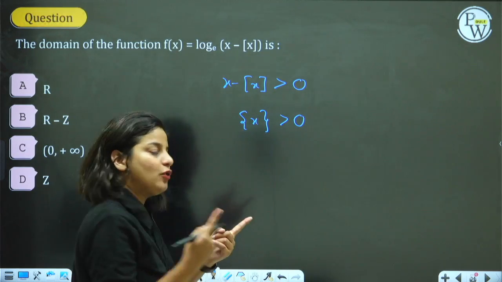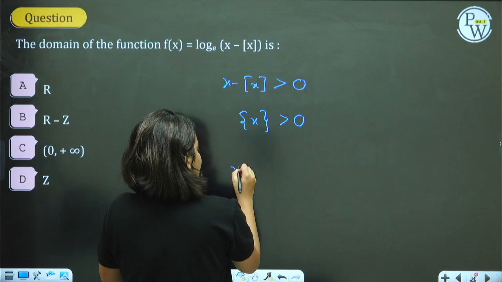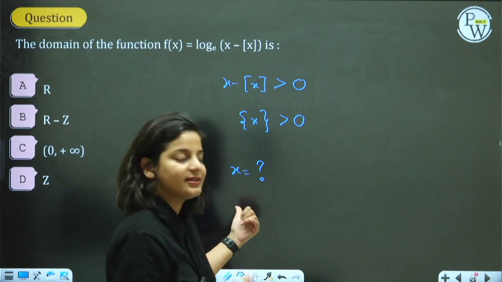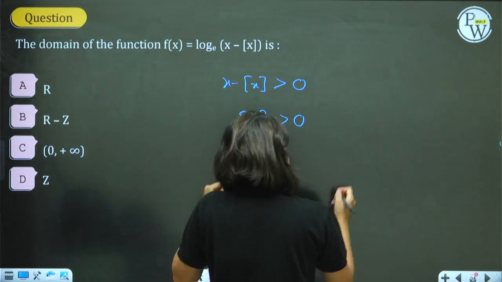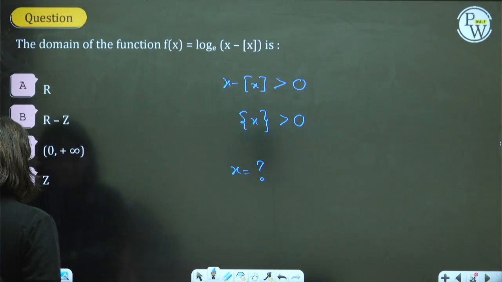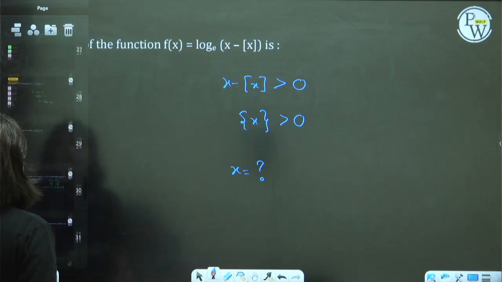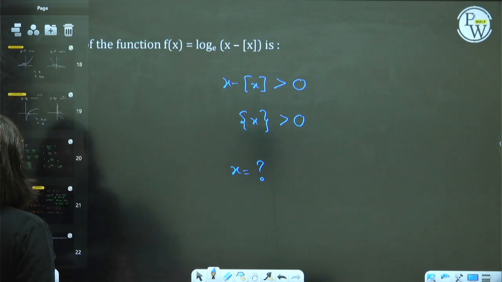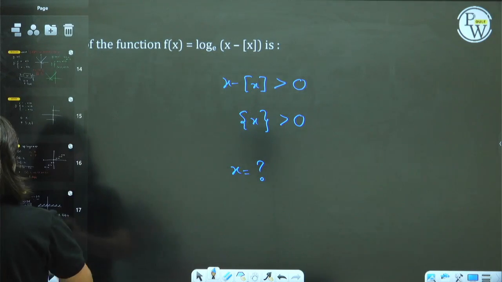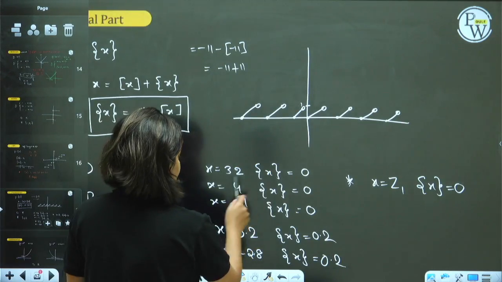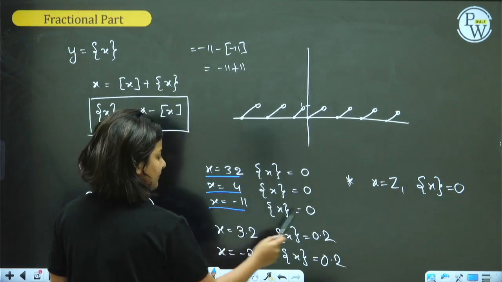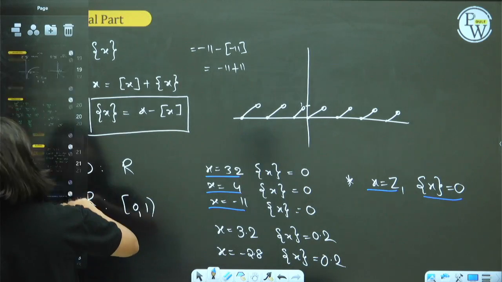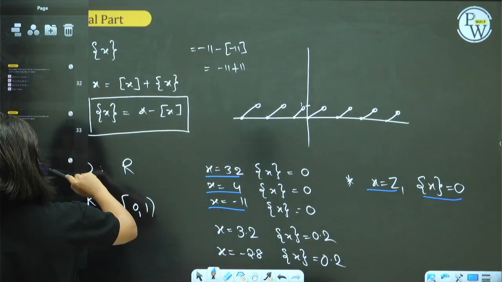Now try to recall what should be the value of x. The question is now, in order to get the fractional part greater than 0, what should be x? Try to recall the slide where I said the fractional part is 0. Fractional part is 0 only at integers. That means when it is not an integer, it's fine.